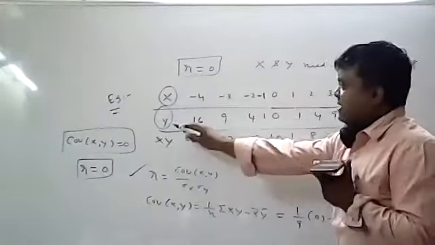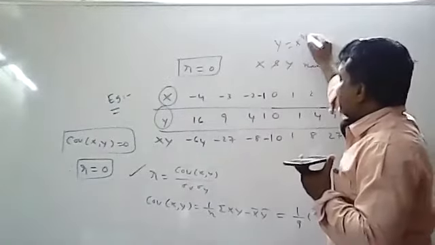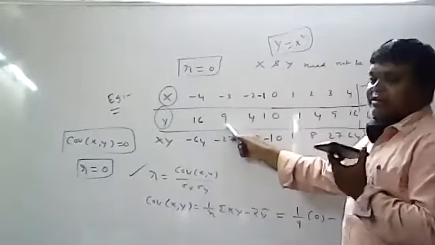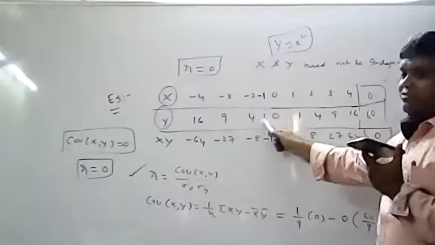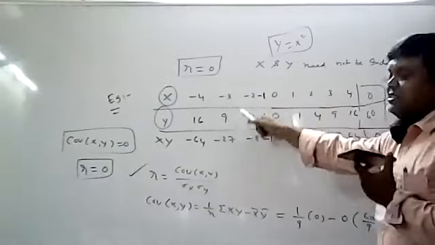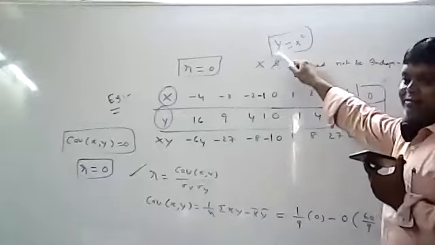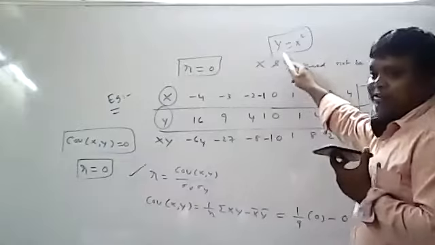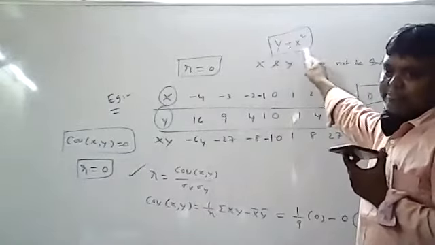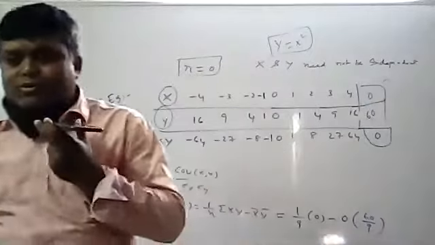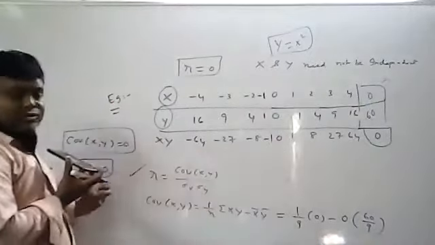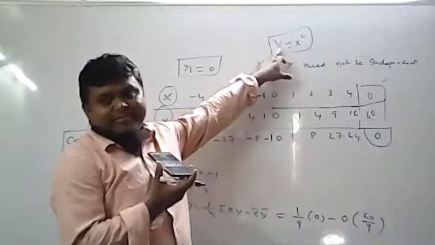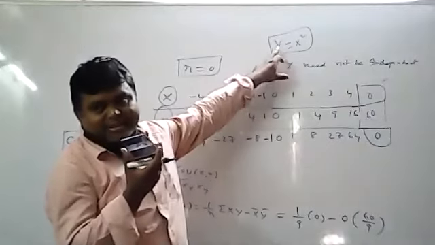What is the relationship? How will you get y values? By using x square. If you do y equal to x square, that means what is that? -4 whole square 16, -3 whole square 9, -2 whole square 4, -1 whole square 1, 0 square 0, 1 square. And there exists a relationship between x and y. What is that relation? Y equal to x square. That means if R equivalent to 0, x and y need not be independent. There exists a relationship. That is the reason the converse is not true. What is the converse? If R equivalent to 0, x and y need not be independent.